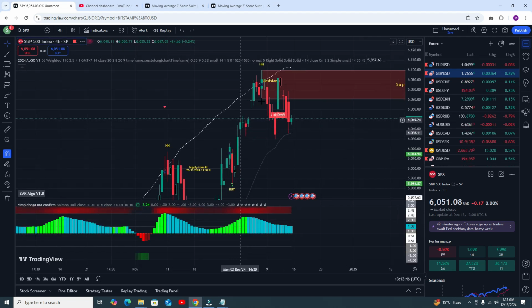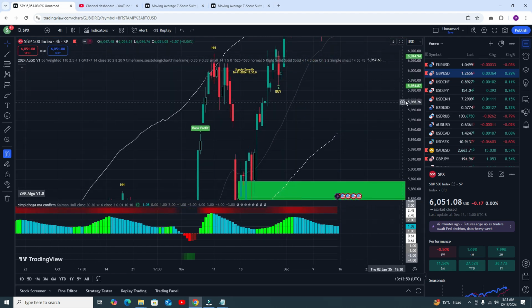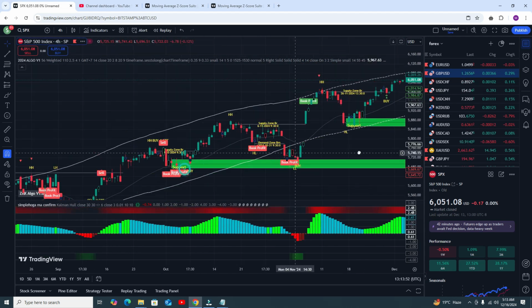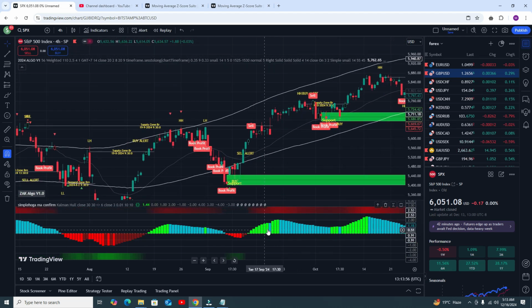Here is a resistance and so on. In the 4 hour time frame you will get accuracy of around 90%. If you consider this one, then definitely you will get 90 plus percent.